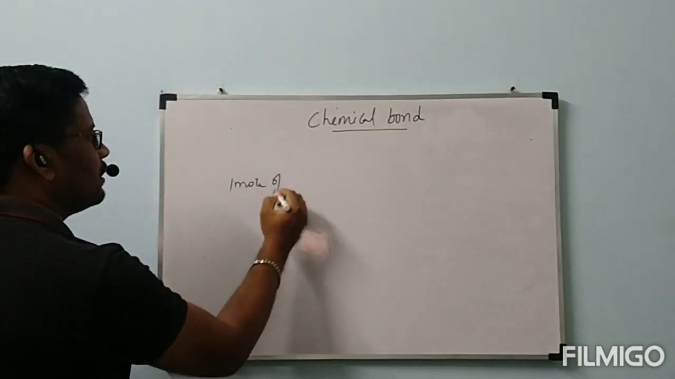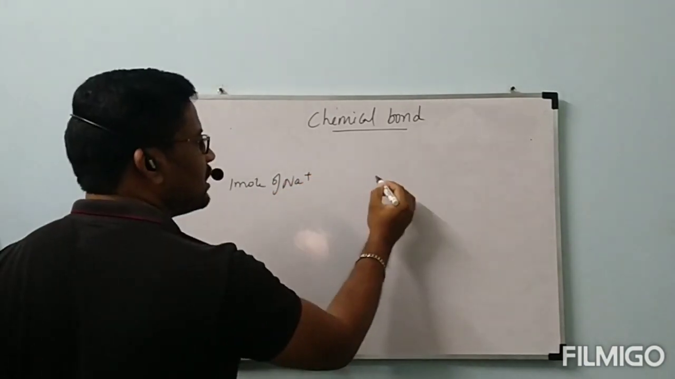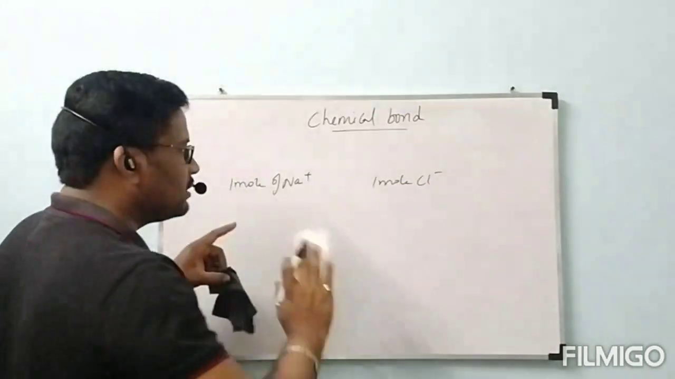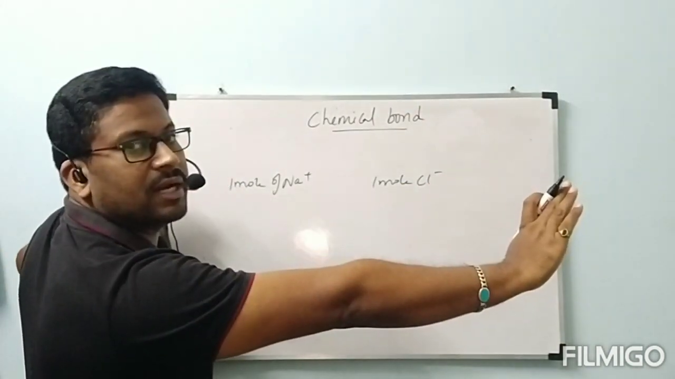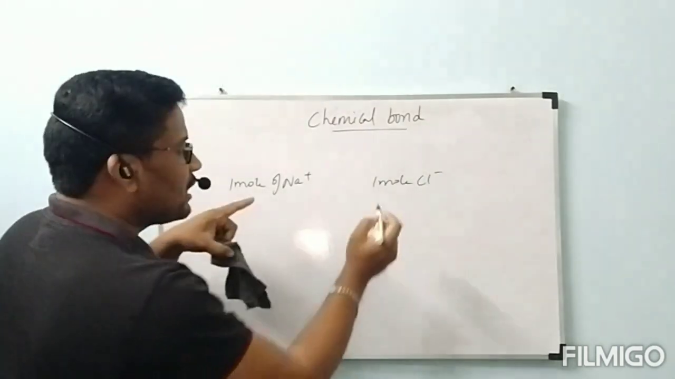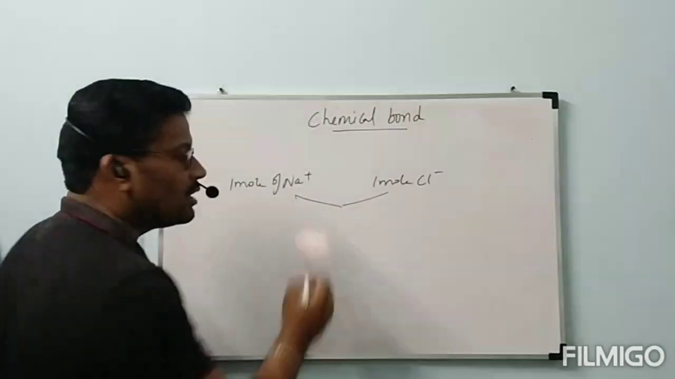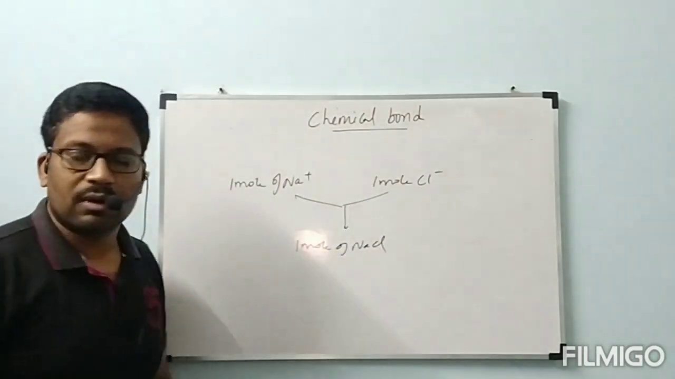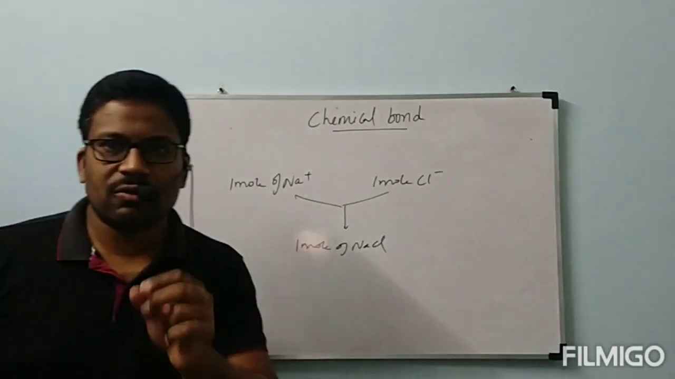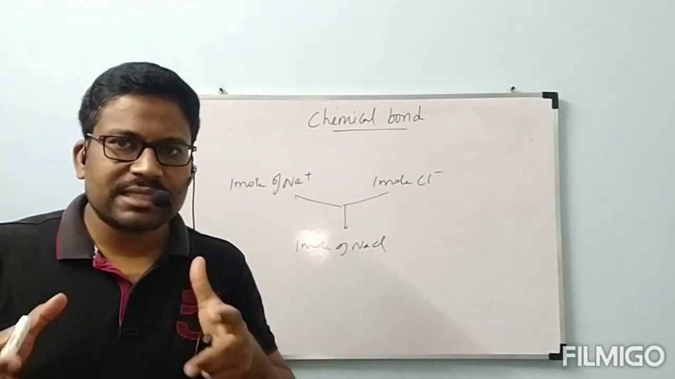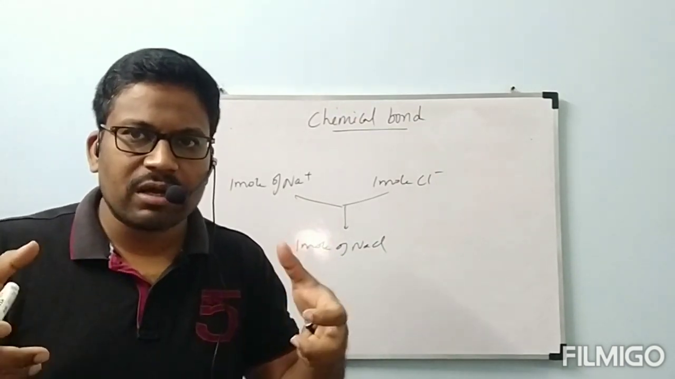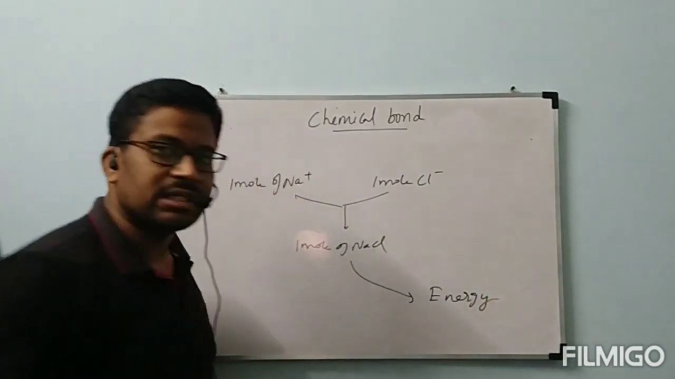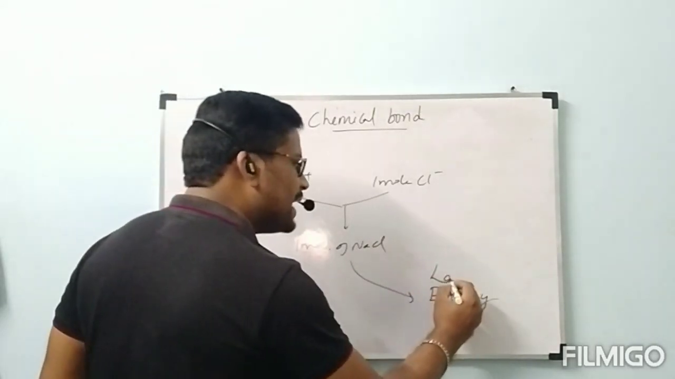When 1 mole of Na plus ions and 1 mole of Cl minus ions are far away from each other, and now because of the electrostatic forces, they are attracted to each other to form 1 mole of NaCl. While 1 mole of NaCl is formed, this happens with formation of bond. When the bond is formed, energy will be released. That energy is called lattice energy.